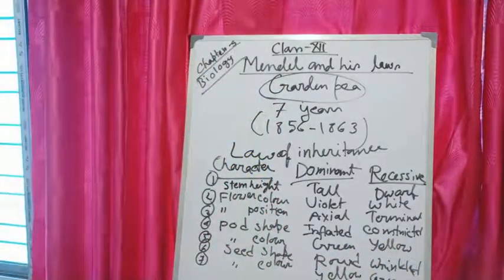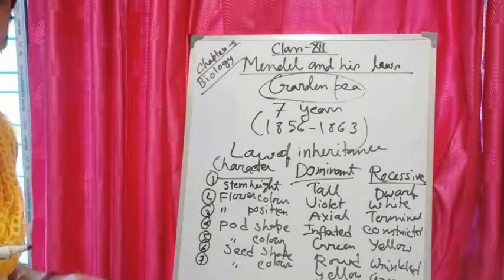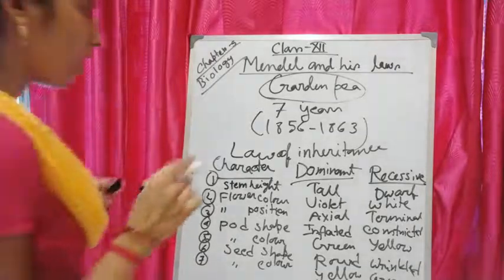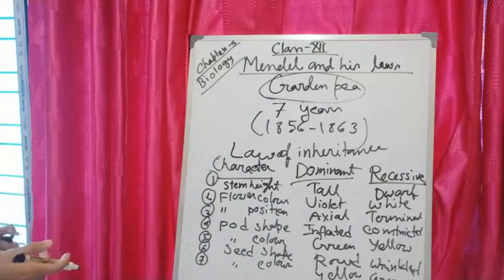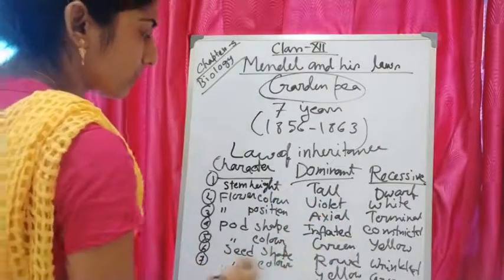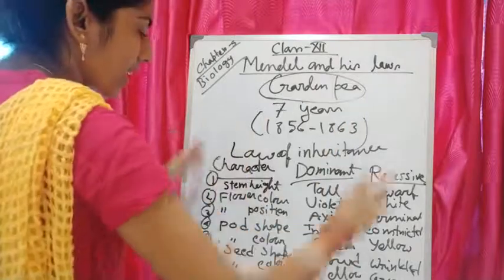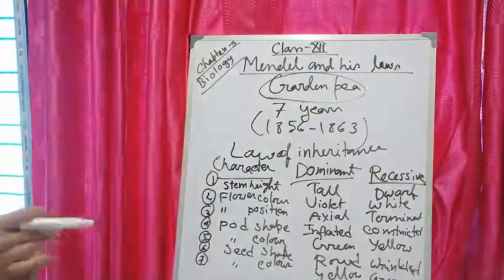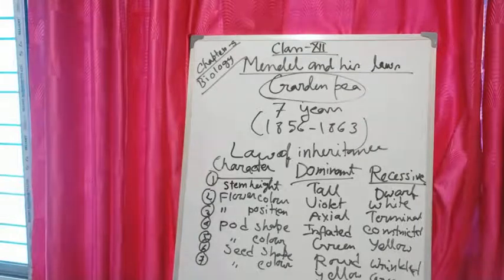So Mendel studied the 7 pairs of contrasting characters of pea. You have to remember all these forms. Questions may be asked from this portion, which one is dominant and which one is recessive. So you have to remember that chart, the 7 pairs of contrasting characters and which one is dominant and which one is recessive.